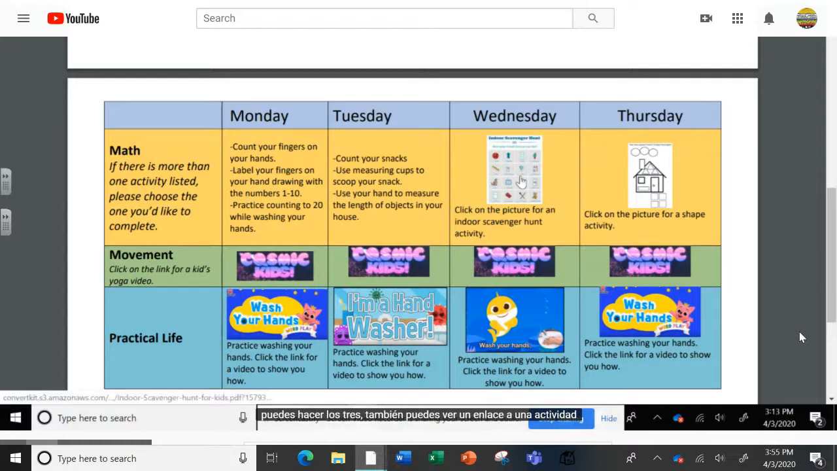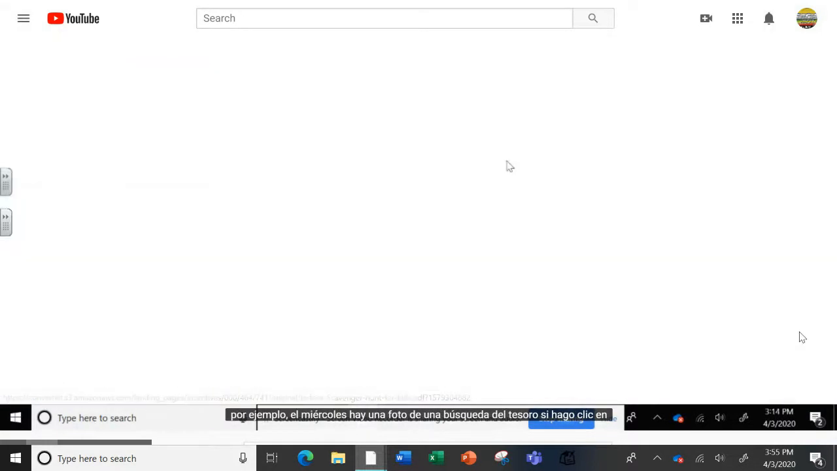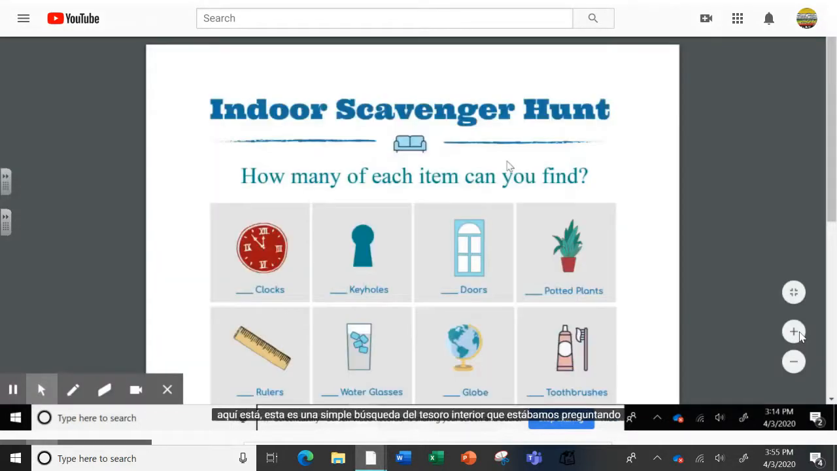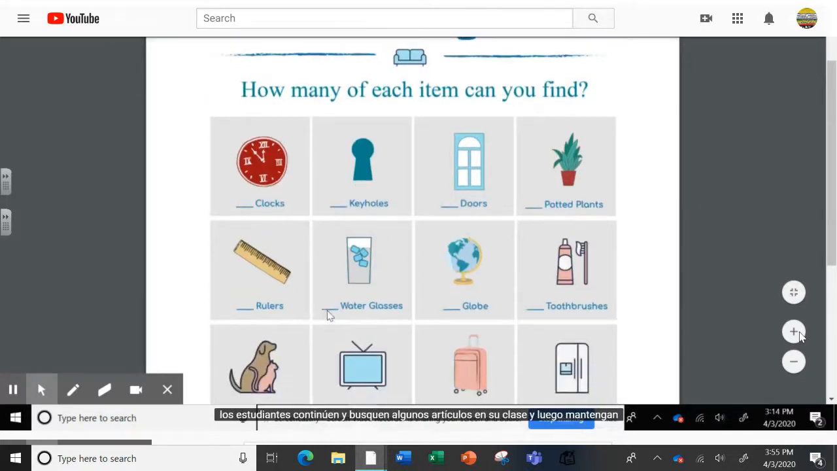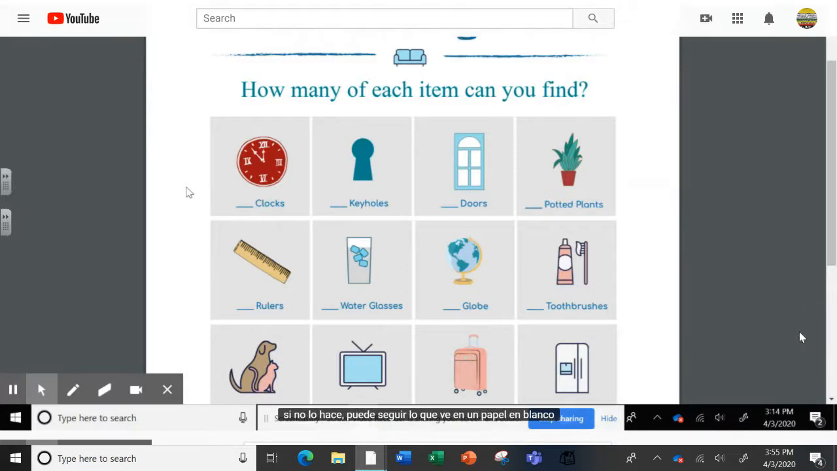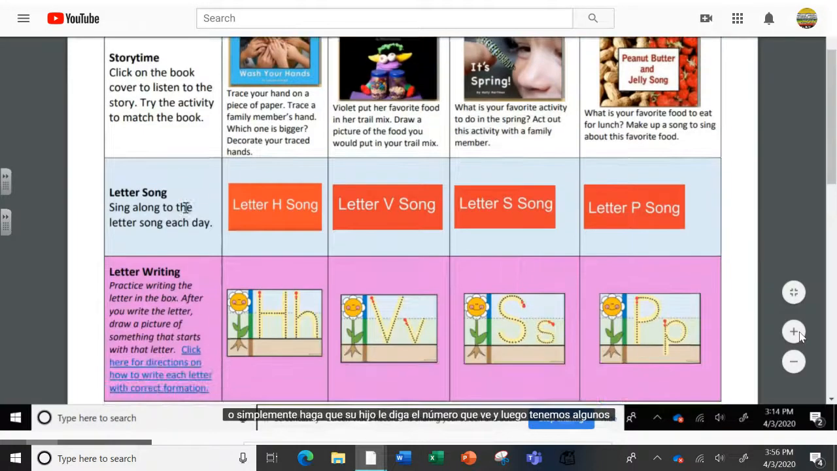You might also see a link to an activity. For instance, on Wednesday, there's a picture of a scavenger hunt. If I click on it, here it is. This one is a simple indoor scavenger hunt where we're asking students to go ahead and look for some items in their classroom and then keep track of how many they see. If you have a printer at home, you can print this out. If you don't, you can just keep track of what you see on a blank piece of paper or just have your child tell you the number that they see.